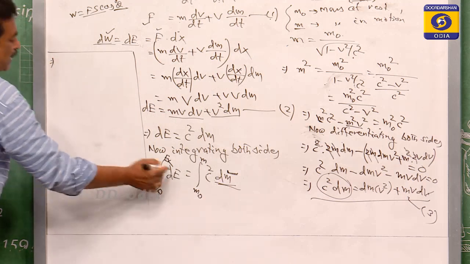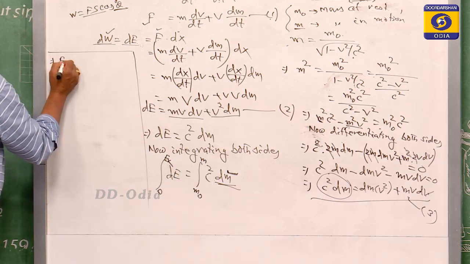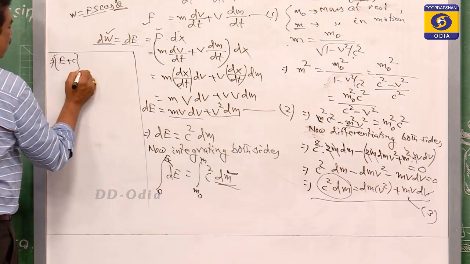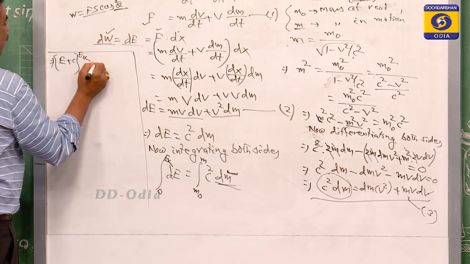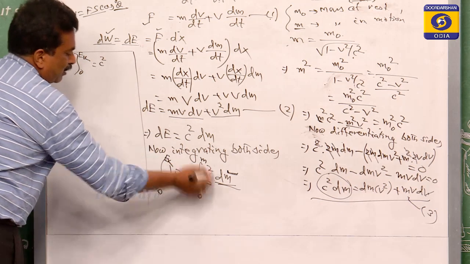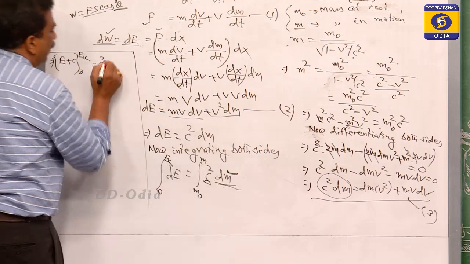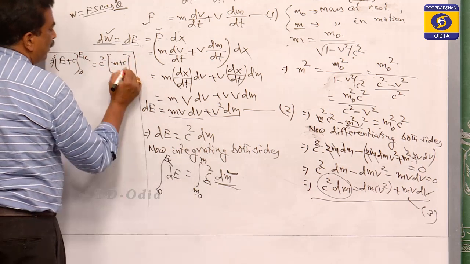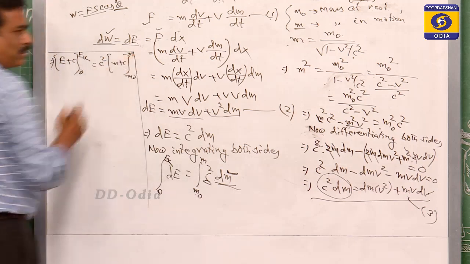So the integration of dE gives E plus some constant, with the limit 0 to Ek, and this equals c square, which comes out as a constant because it is the speed of light, times the integration of dm, which is m plus some constant, with the limit m0 to m.